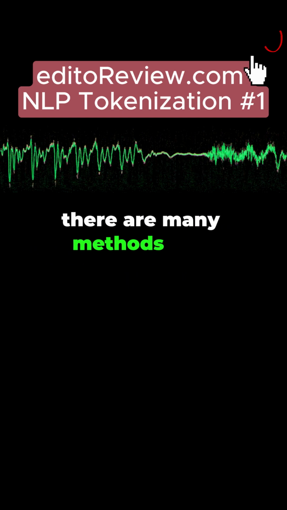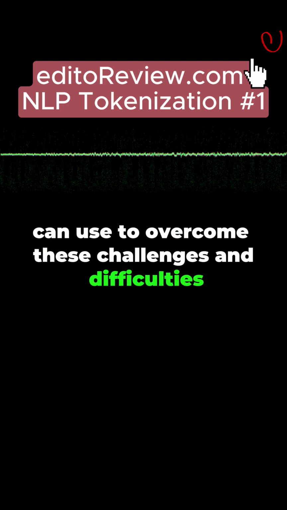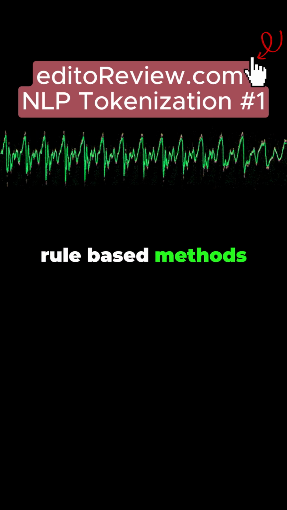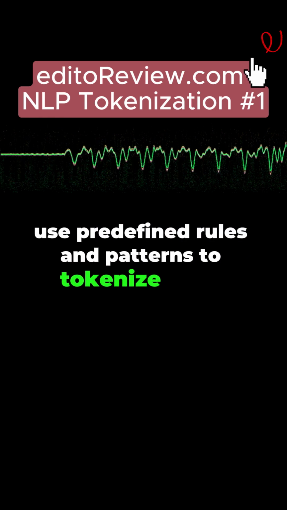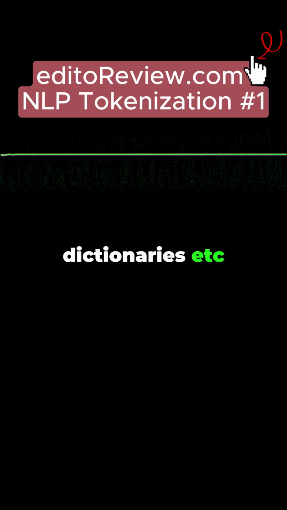There are many methods and techniques that tokenization can use to overcome these challenges and difficulties, such as rule-based methods, statistical methods, machine learning methods, etc. Rule-based methods use predefined rules and patterns to tokenize a text, such as regular expressions, dictionaries, etc.